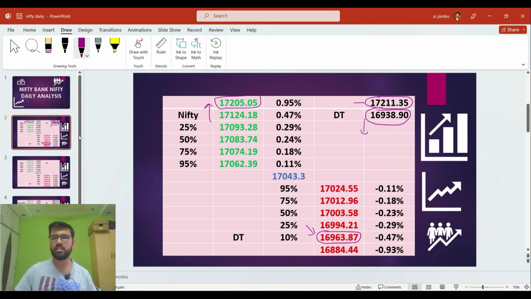If we take an early entry point, then we can book good profits in today's session. Most probably, we could hardly book profits of 100 to 150 points, because in the first one third of the day, we were thinking that the market could go up once again after closing the gap. But the market couldn't go up. Even though it tried to, it couldn't sustain above the higher levels. Once again, the market tried to fall, and it eventually ended up hitting this downside daily target in today's session. So this is about the past analysis performance of Nifty 50.